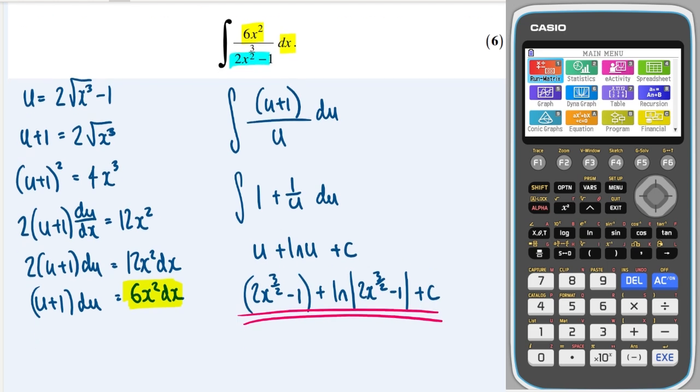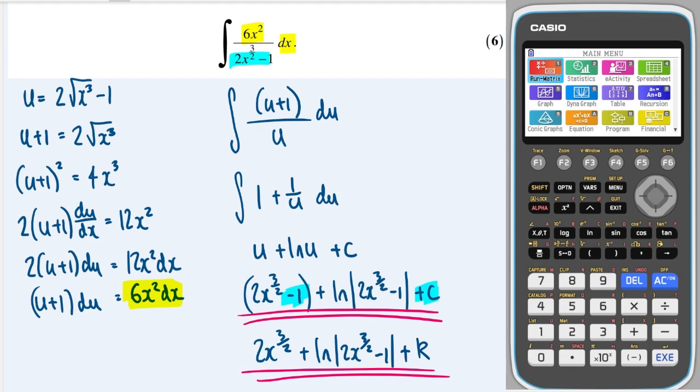Just a final point, we could do a constant swap here, because we have a constant in minus 1 plus an arbitrary constant, so we could just replace that with another different arbitrary constant. So we could simplify it slightly by writing it like this, and let's call this new arbitrary constant k. Either would be fine.